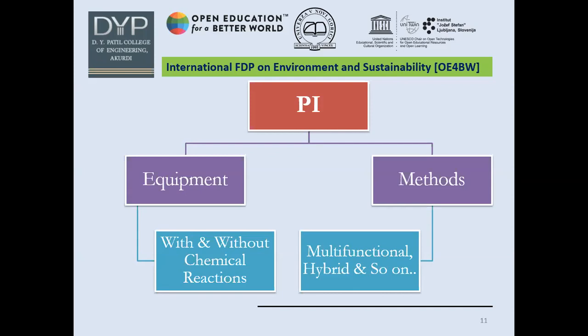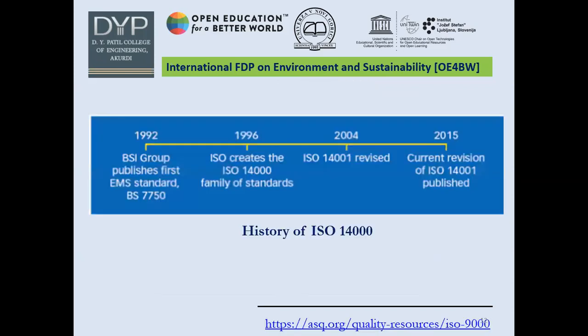Which kinds of methods can you have? You may have some classical methods, you may have multifunctional, hybrid, and so on. This is the concept of process intensification, where energy can be reduced and a more efficient system can be achieved. This is one of the objectives which pertains to environment and sustainability, and that is the motto of this International FDP on Environment and Sustainability.